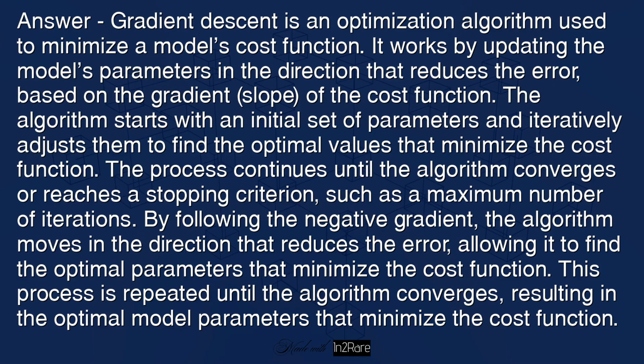The process continues until the algorithm converges or reaches a stopping criterion, such as a maximum number of iterations. By following the negative gradient, the algorithm moves in the direction that reduces the error, allowing it to find the optimal parameters that minimize the cost function. This process is repeated until the algorithm converges, resulting in the optimal model parameters that minimize the cost function.